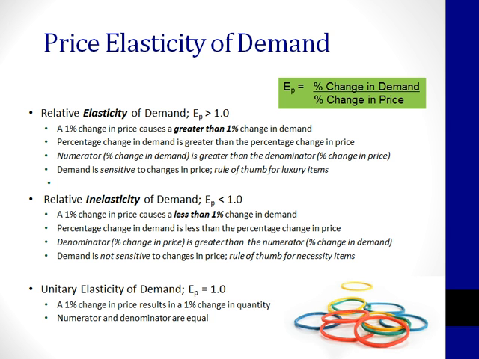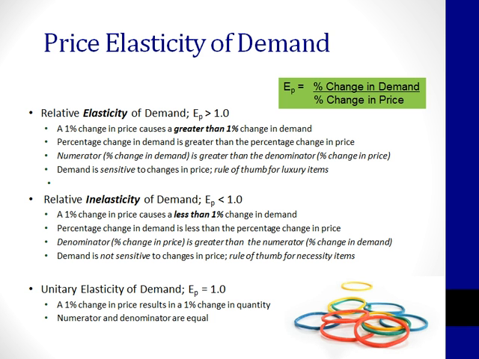Applying this to price elasticity of demand, relative elasticity is when the coefficient EP is greater than 1.0. Notice in our equation for price elasticity of demand, the percentage change in demand is in the numerator, and the percentage change in price is in the denominator. A relatively elastic item would be one in which the coefficient is greater than 1.0. So therefore, the percentage change in demand is greater than the percentage change in price. So a 1% change in price will cause a greater than 1% change in quantity demanded.